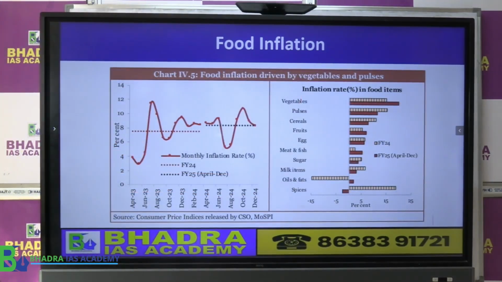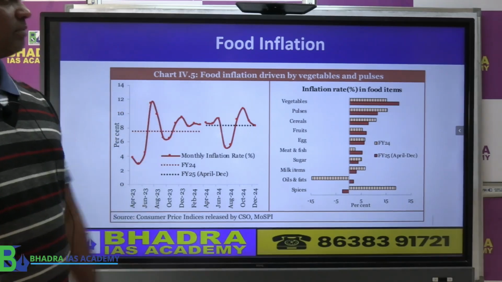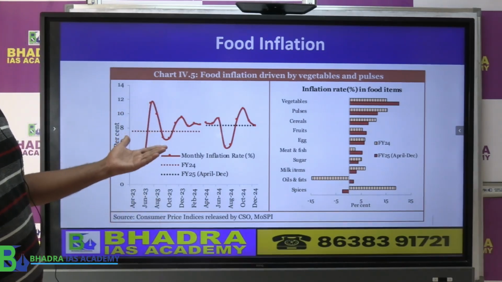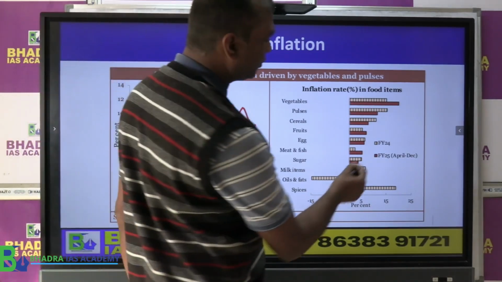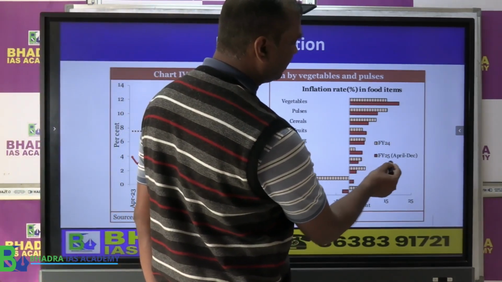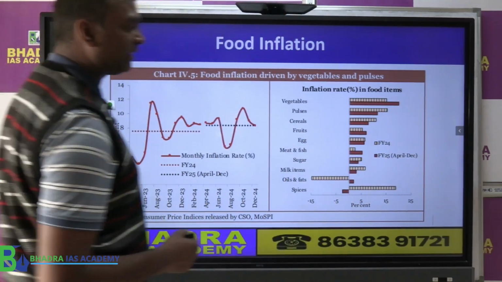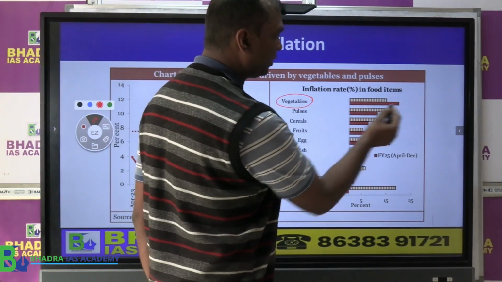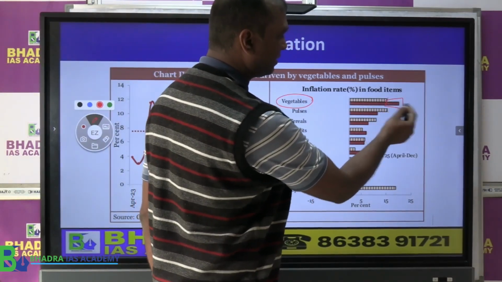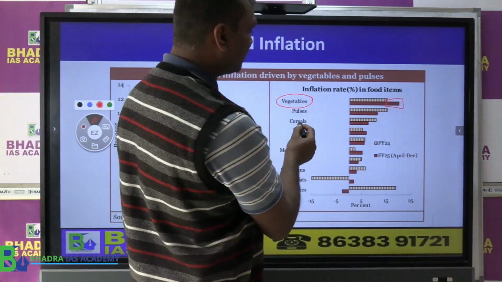Now if you see here, where did the food inflation basically come from? This is 2024 and this is 2025. Mostly where do we see inflation? In vegetables. You see inflation this much is rather high, right?